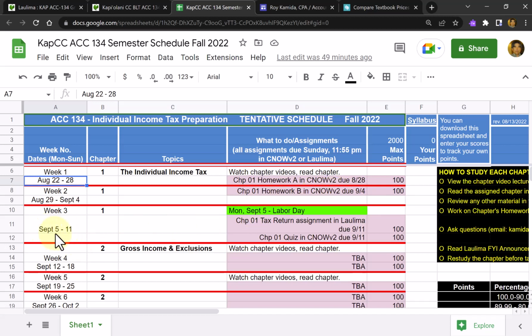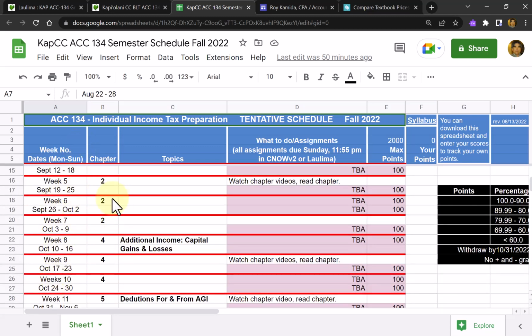The third week, Sunday, September 11th, two things are due: the tax return assignment in Laulima, and you're going to take a quiz in Cengage Now V2. For each chapter, in this case chapter 1, the last thing we do for the chapter is to take a chapter quiz in Cengage Now V2. Then we're on to the next chapter, chapter 2, where you start off watching the video lectures for chapter 2, reading the chapter, and doing the homework assignments that I haven't finalized yet. So you can see everything's organized by week and by chapter.